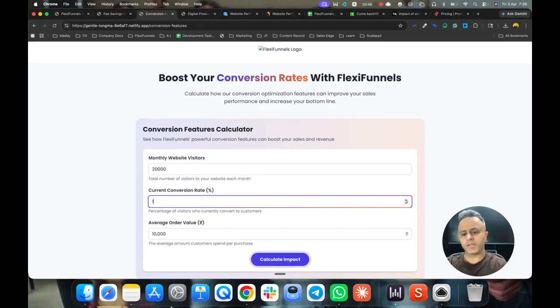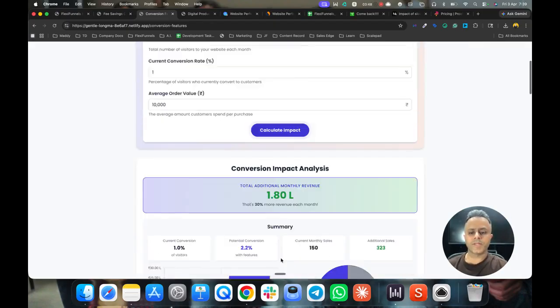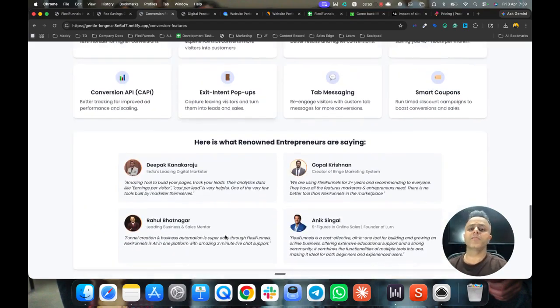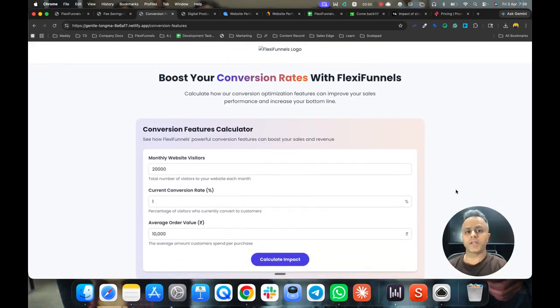Maybe your conversion rate is just 1%, for example. Then again, 6 lakh extra revenue just because of FlexiFunnels. This is exactly the reason why we have so many testimonials wherein people have moved their products and pages and funnels from every other platform to FlexiFunnels, and they are seeing better conversions.